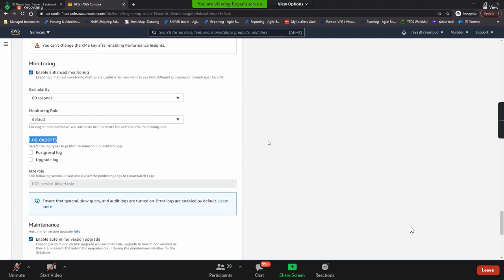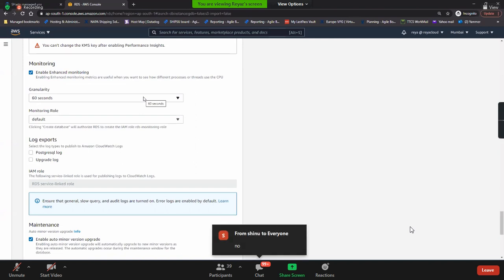And log export. Guys, is it possible to do RDP and SSH to this database engine that we create? No. Then how do we see the logs? If you enable the logs, these logs are pushed to CloudWatch Logs. Do you remember we covered the CloudWatch Logs concept?